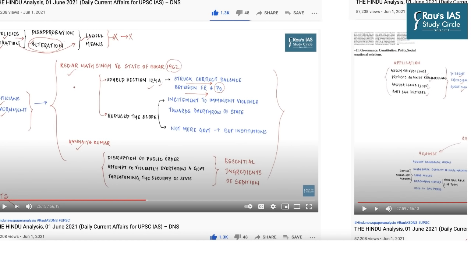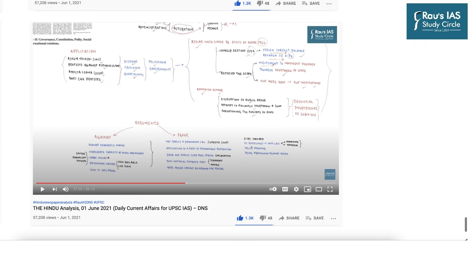Then in the same discussion, we also went through 2 important cases, Kedarnath Singh versus State of Bihar and the Kanhaiya Kumar case. These are the 2 important judgments which have put some kind of limit on the state power with respect to the usage of sedition. And then finally, we went over the points against and in favor of keeping sedition as a law in continuance as far as the Indian perspective is concerned. So 1st June 2021 is the one to look out for the discussion on sedition.